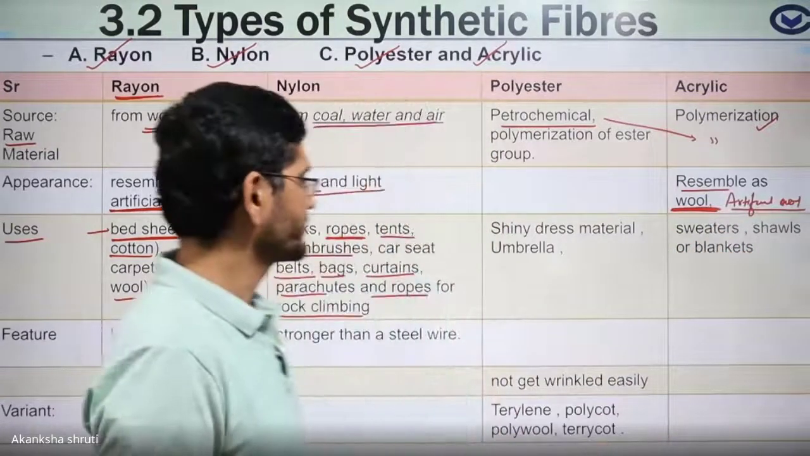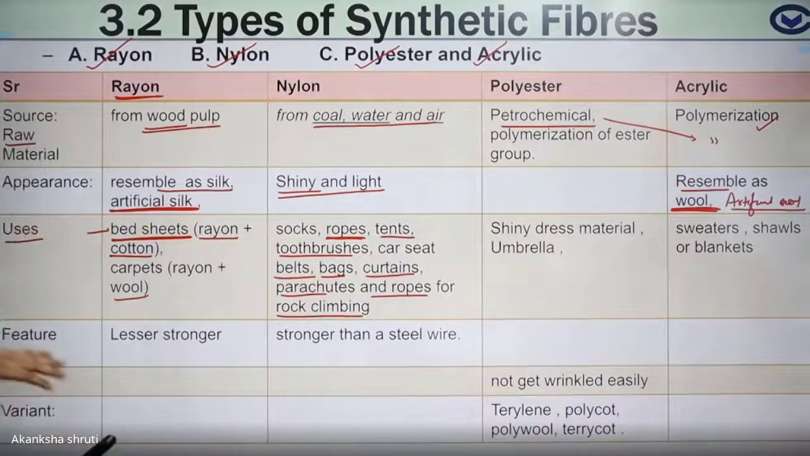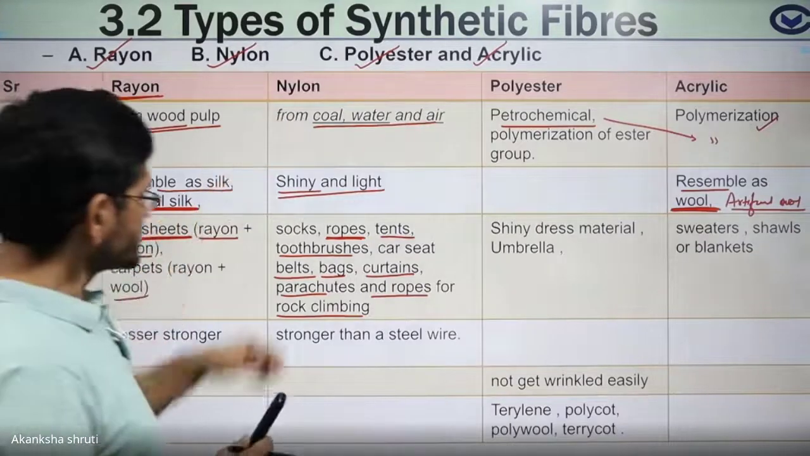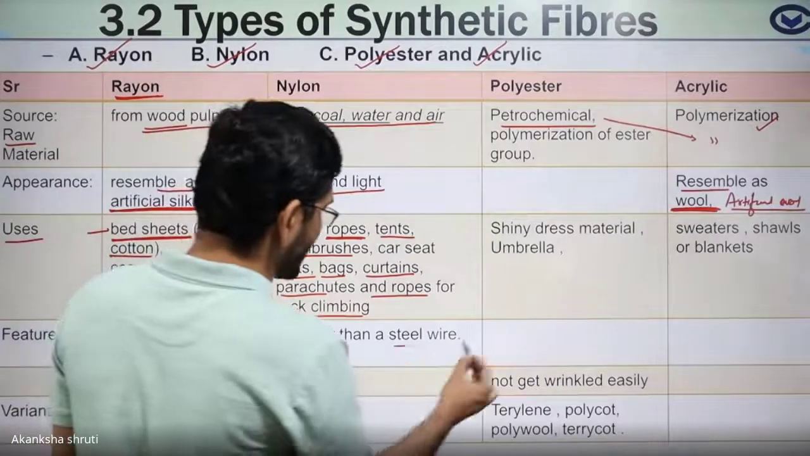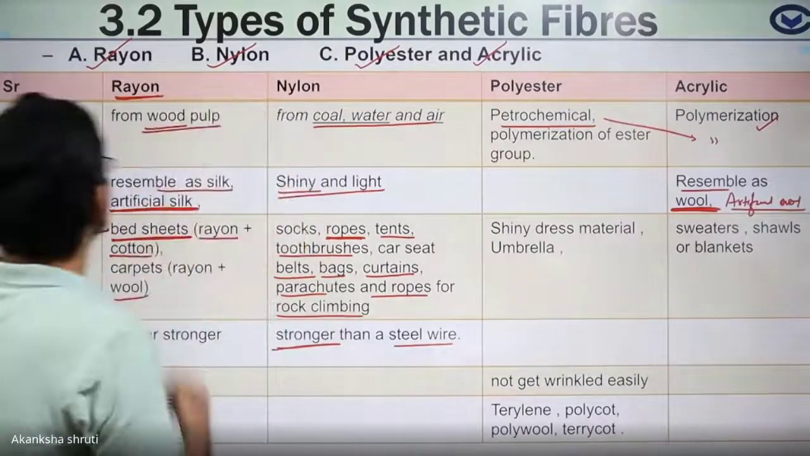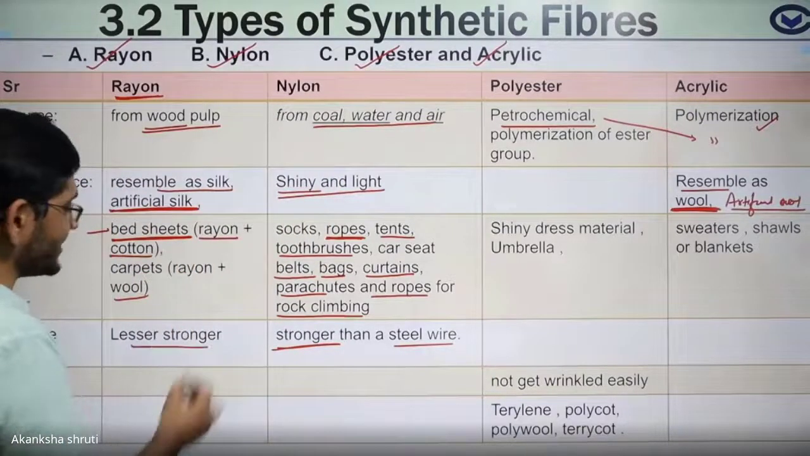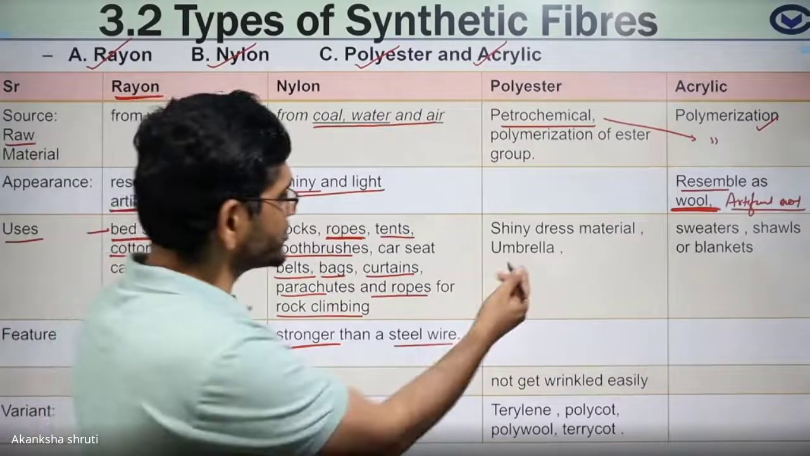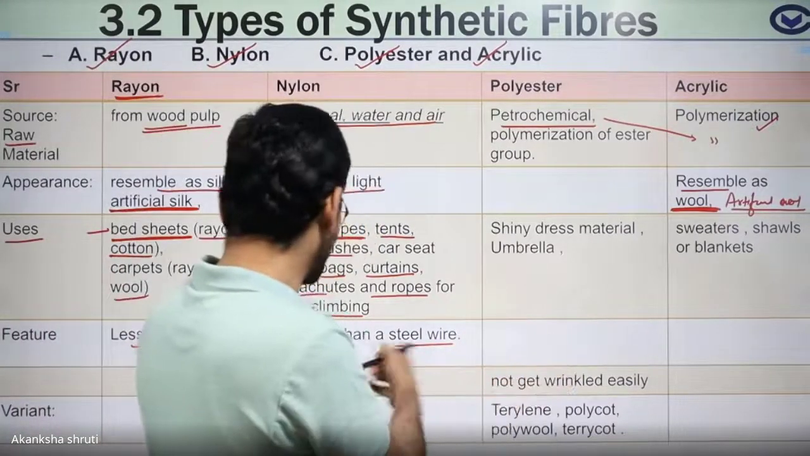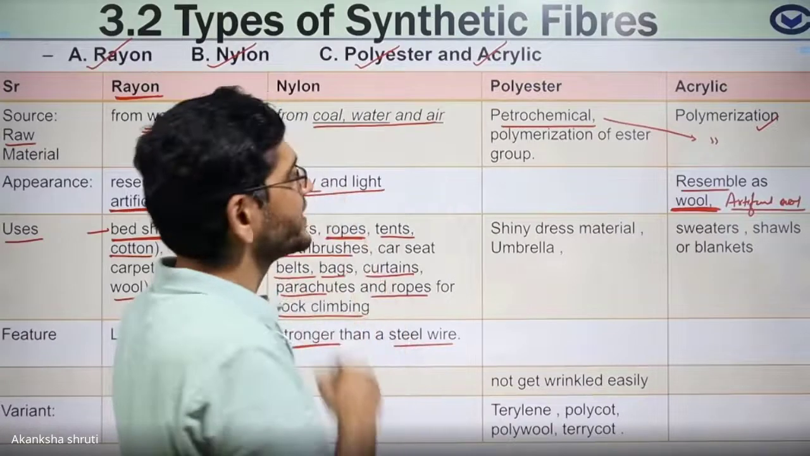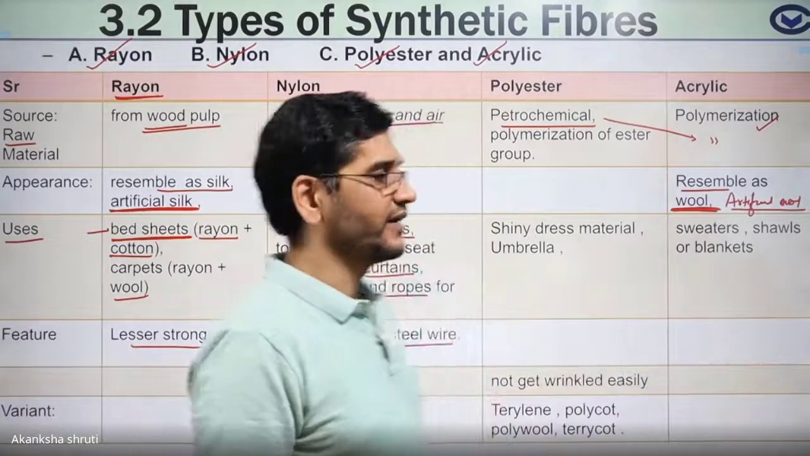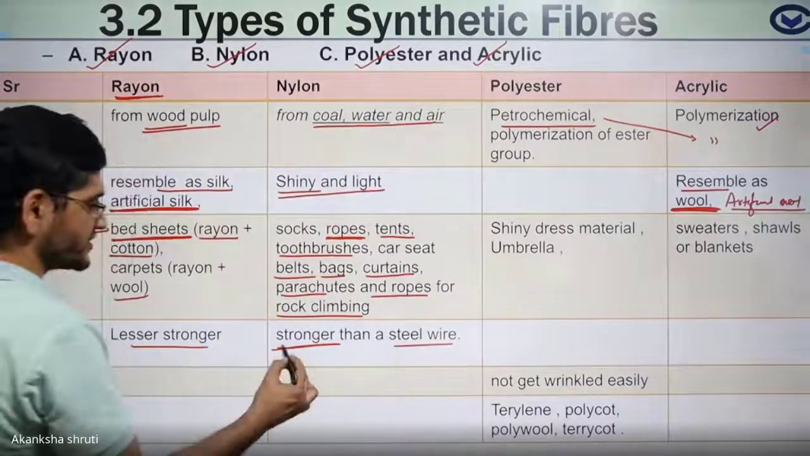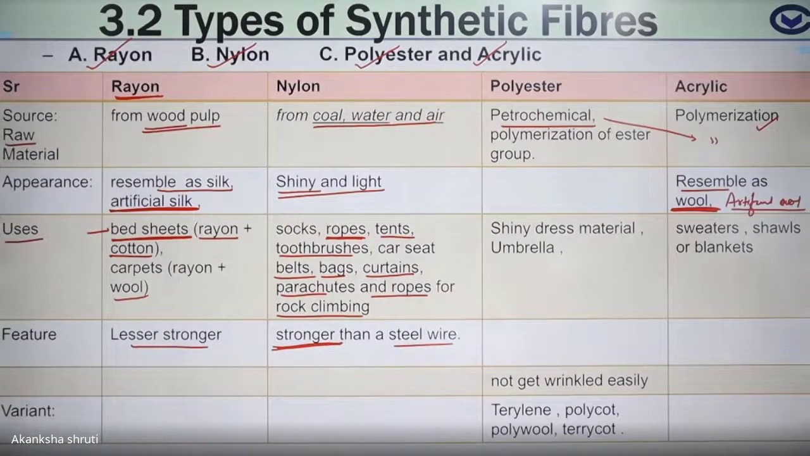Students, what are their features? Regarding strength, this nylon is very much stronger. Even this is stronger than the steel wire. This rayon is relatively less strong. This polyester is also strong, but less than nylon. Acrylic is relatively lower in strength. So nylon is the strongest, that you have to keep in mind.